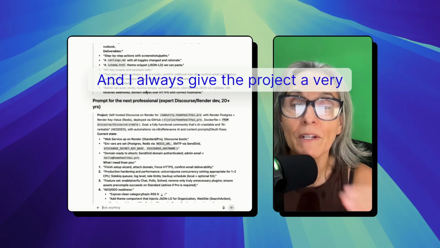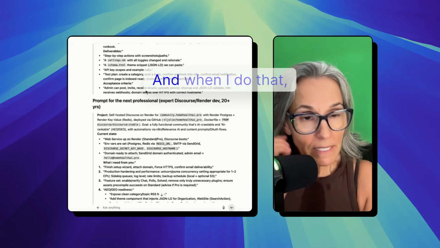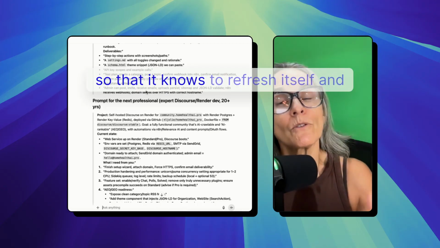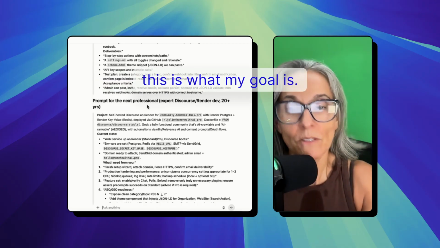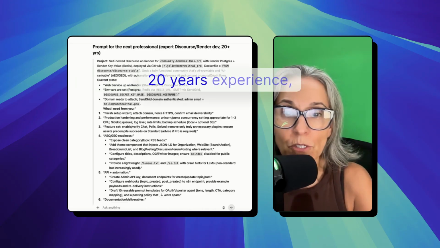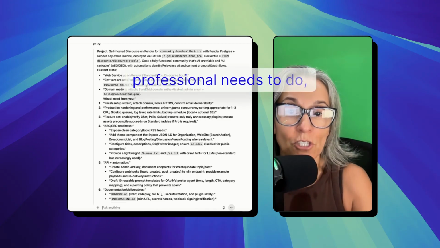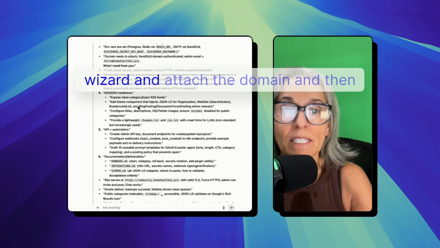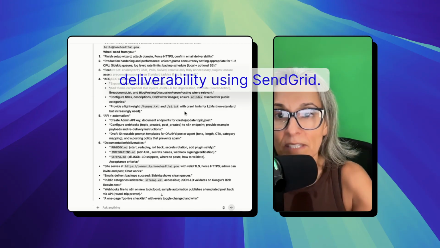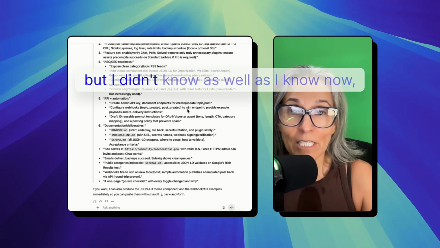And I always give the project a very specific goal so that it knows this is the end goal of this project. This is what I want. And when I do that, I'm able to say, go back and tell me what the goal is so that it knows to refresh itself and know, okay, this is what my goal is. So this is the prompt for the next professional, the expert in Discourse and Render with 20 years experience, etc. So it's telling what the next professional needs to do, where it needs to finish the setup wizard and attach the domain and then force the HTTPS and then confirm the email deliverability using SendGrid, all this other good stuff, right? So this is all stuff that I kind of knew, but I didn't know as well as I know now.